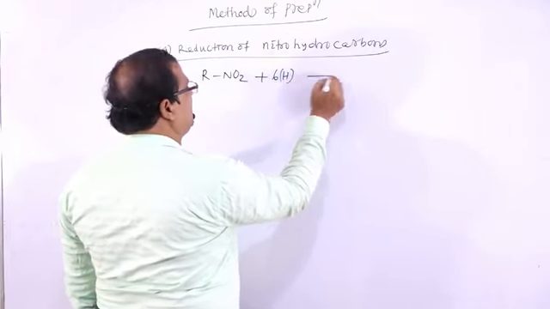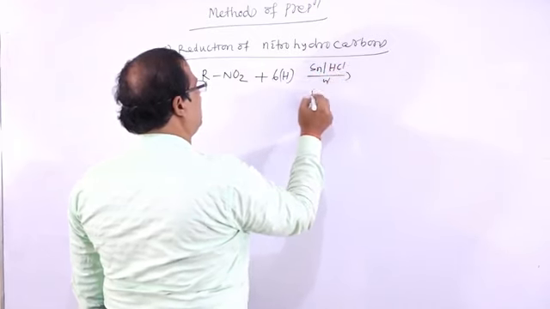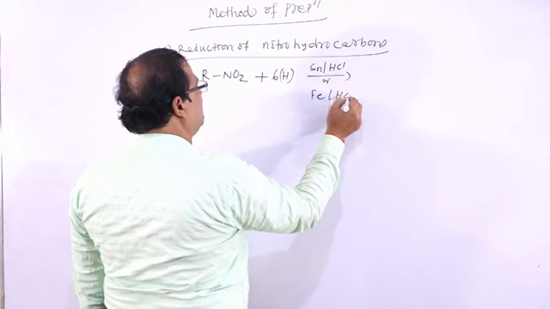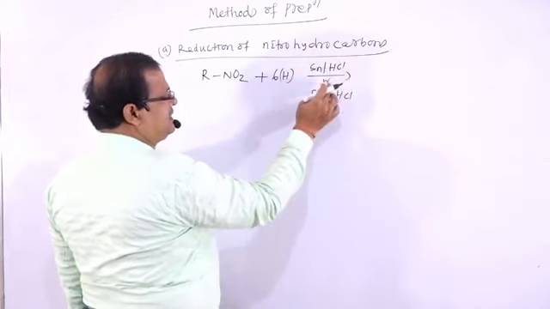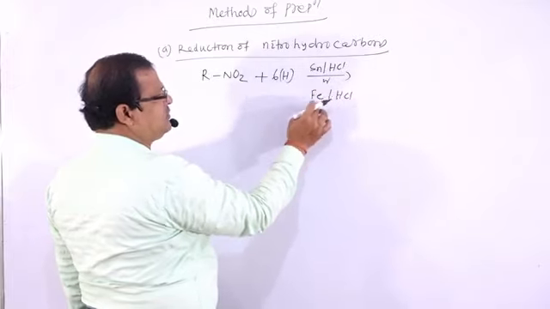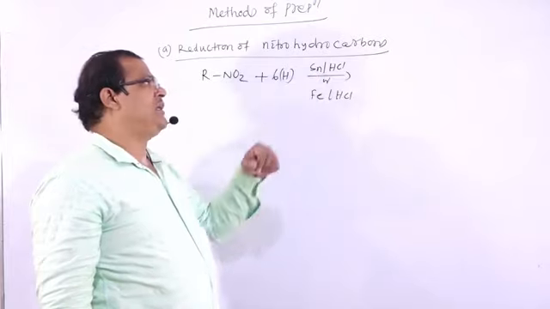These come from tin and HCl, Sn and HCl, or Fe and HCl. From these, the cheaper one: instead of tin and HCl, nowadays we are using Fe and HCl because iron is cheaper than tin.